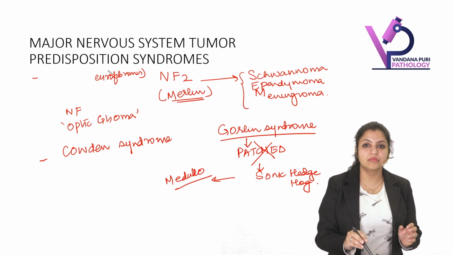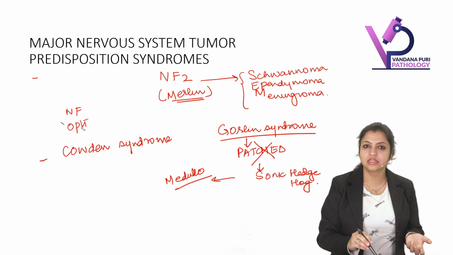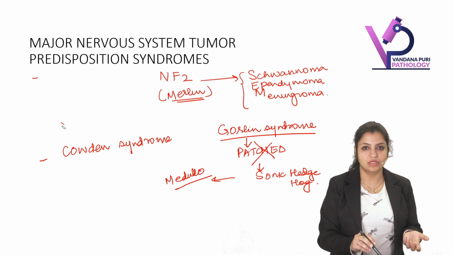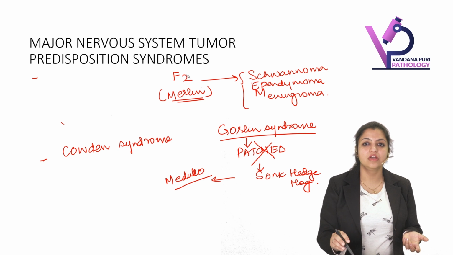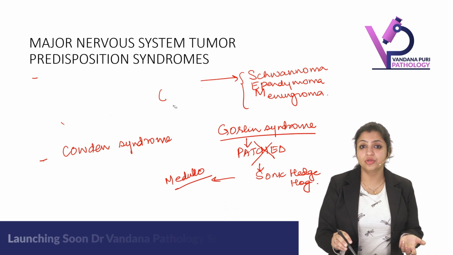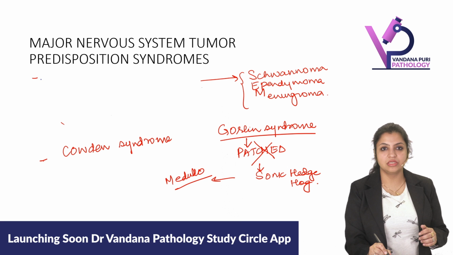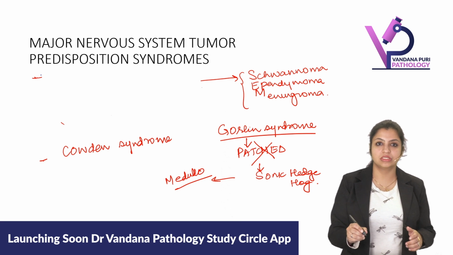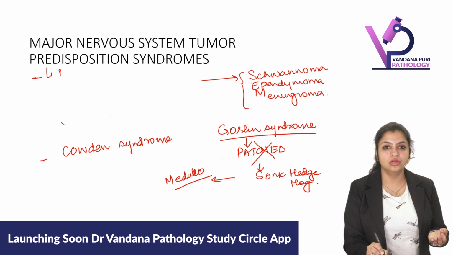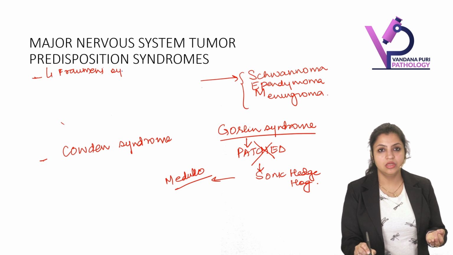So always remember, when I talk about Gorlin syndrome, what is the other association that occurs with it? Basal cell carcinomas. So Gorlin syndrome usually has multiple basal cell carcinomas associated with medulloblastomas. Now, what are the other syndromes which can be associated with these tumors? Of course, you already know Li-Fraumeni syndrome. What was Li-Fraumeni syndrome?